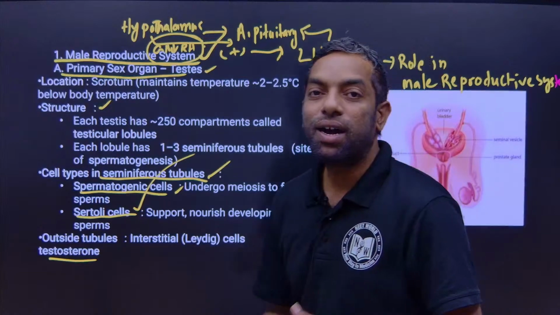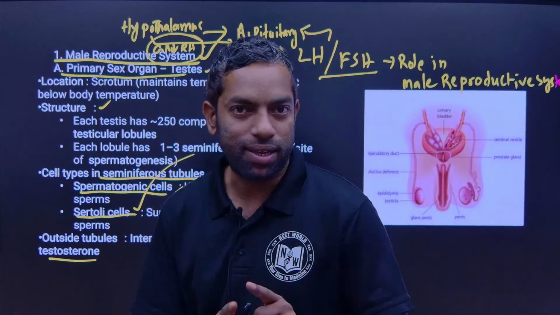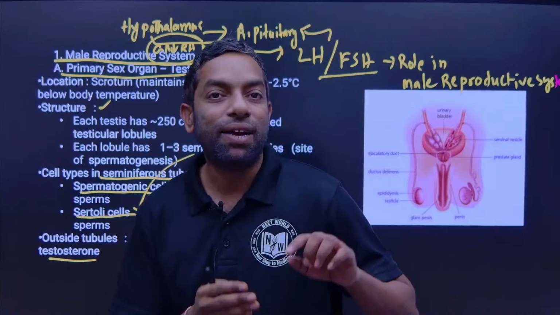The pituitary gland releases the hormones LH and FSH, which are useful for the development of sperm.